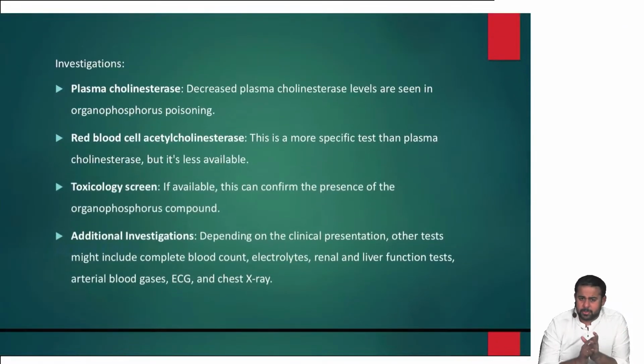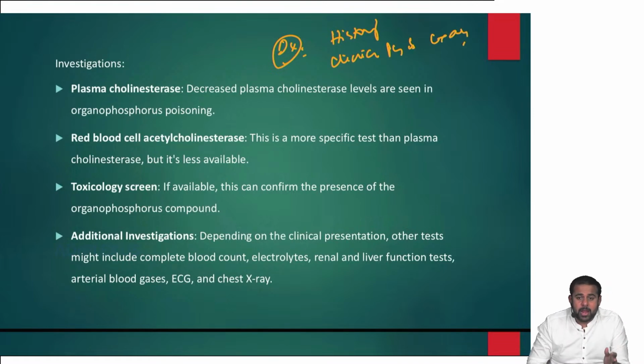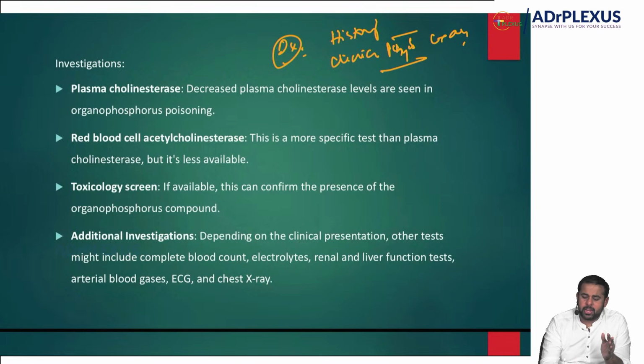What are the investigations? Though there will be a list of investigations, the diagnosis is usually made by getting the history and by clinical or physical examination. Theoretically you can do all these things, like plasma cholinesterase, where decreased levels are seen in OP poisoning, red blood cell acetylcholinesterase, which is more specific, toxicology screening and additional investigations, but you will get a fair idea with the history and a proper physical examination.